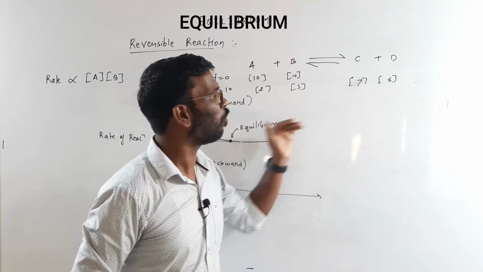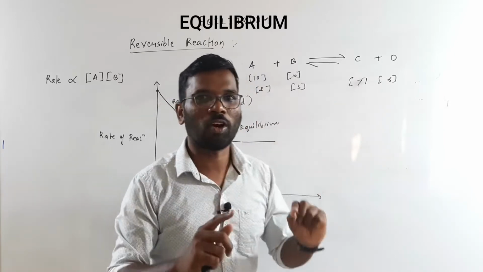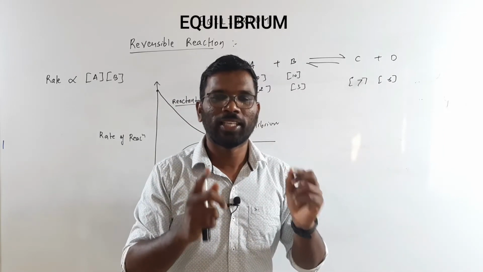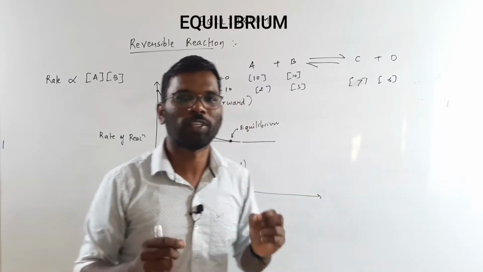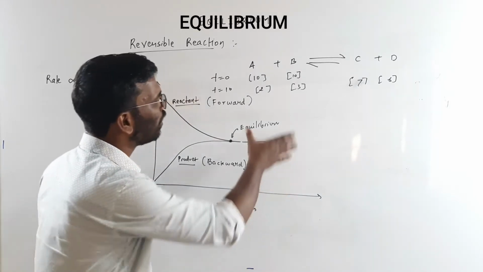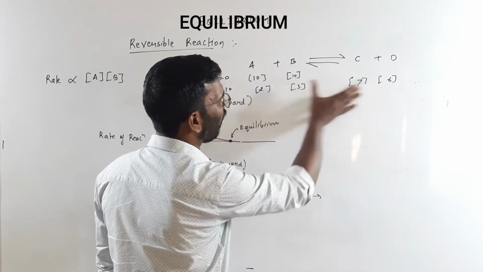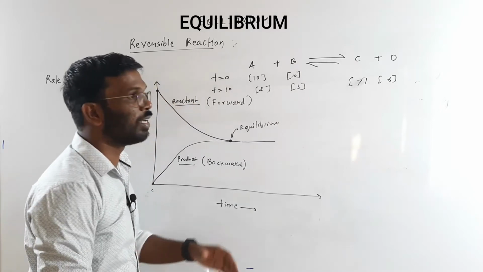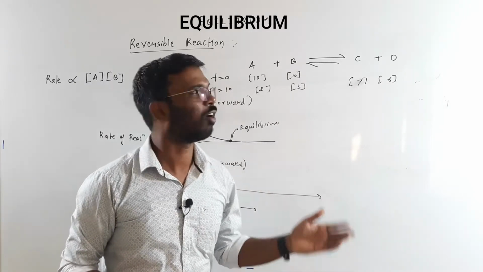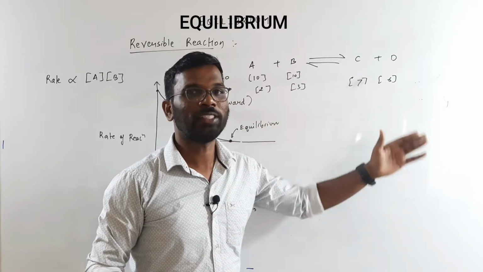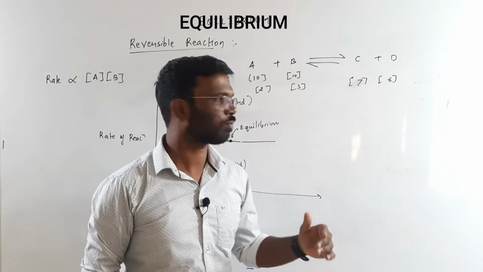Why? Rate of forward reaction. See, rate of forward is equal to rate of backward. That is what we say at the equilibrium, right? So at equilibrium, rate of forward reaction is equal to rate of backward reaction. The speed of getting converted is equal.